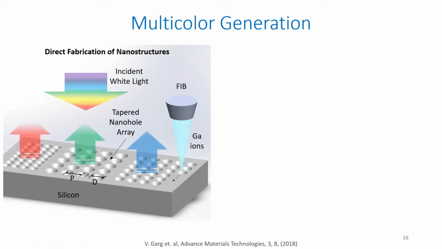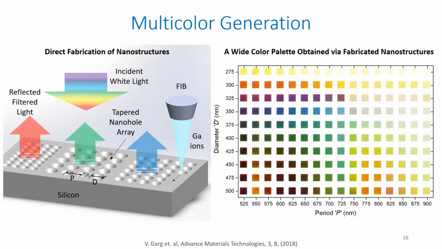So for the phenomenon of color generation, we tried to look at these fabricated periodic nanoholes under visible white light, and what happens is, based on the geometrical parameters, these nanostructures were found to reflect different colors. So essentially, what we observed under the optical microscope, on the right hand side of the slide, you see different colors that are being generated using different geometrical parameters. We can vary the period and diameter of these nanostructures, and we can generate a whole large color palette using this method.